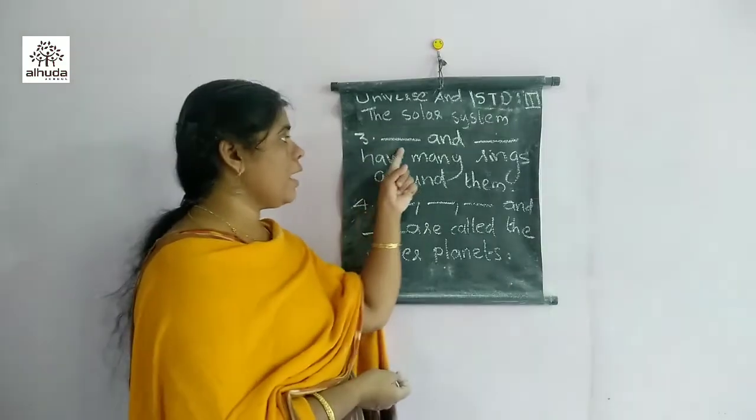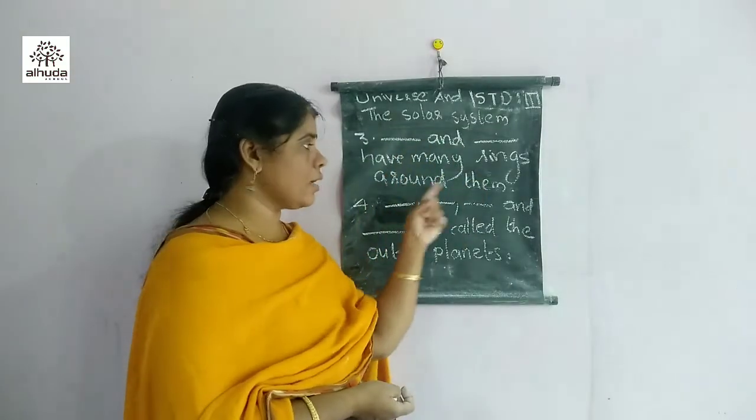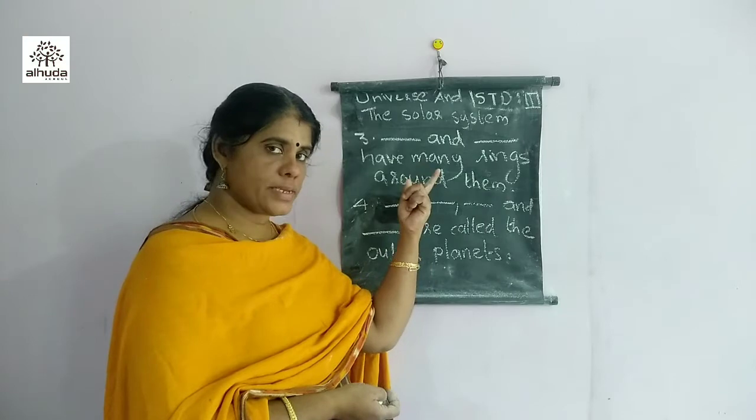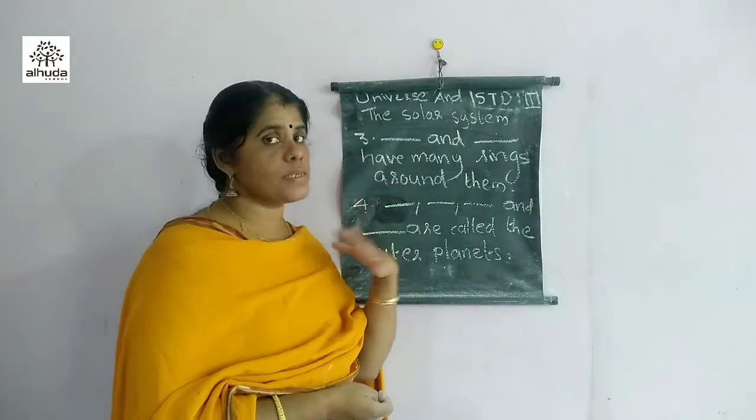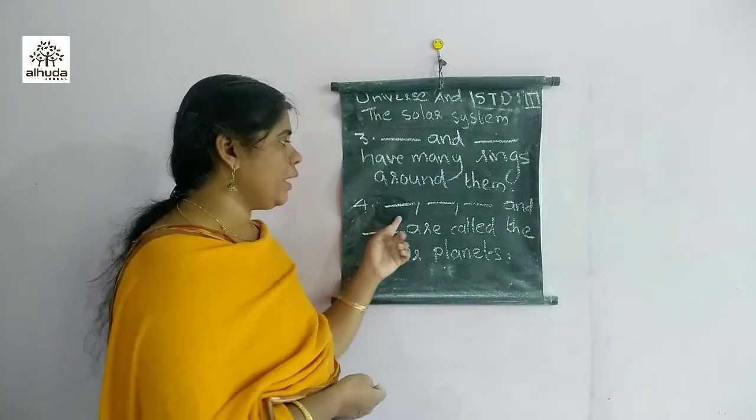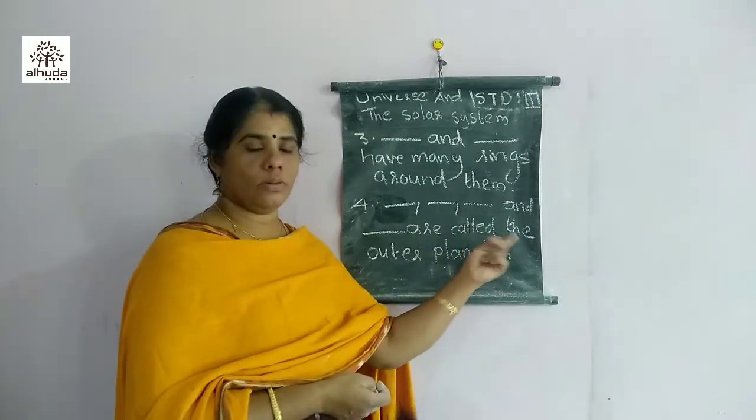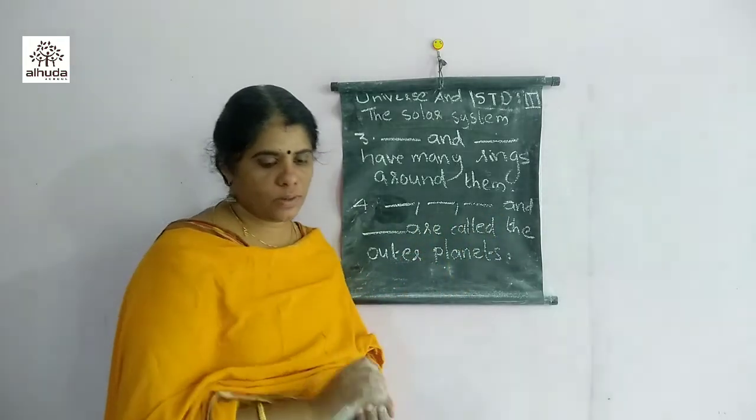Third question. Dash and dash have many rings around them. Both of them are planets. So which are the planets having many rings around them? Fourth one. Dash, dash, dash and dash are called the outer planets.